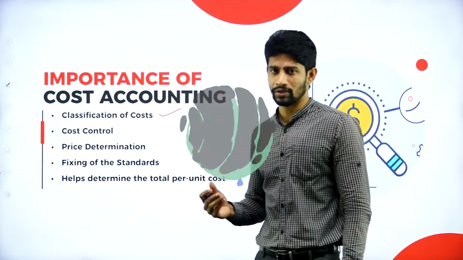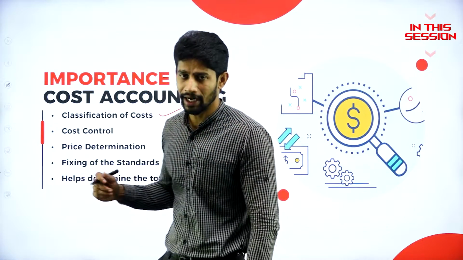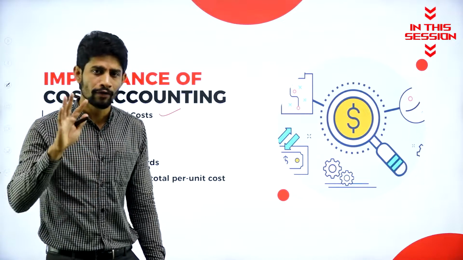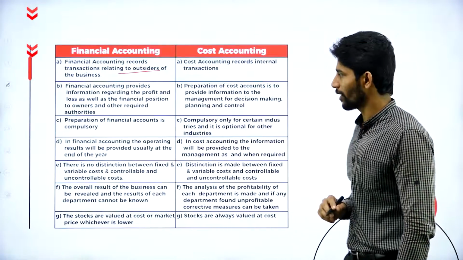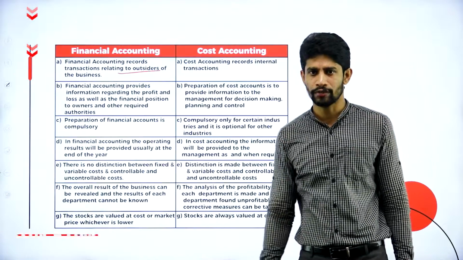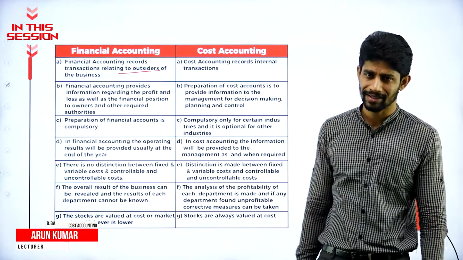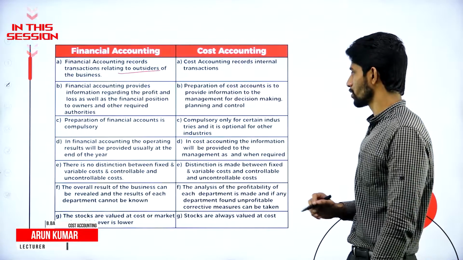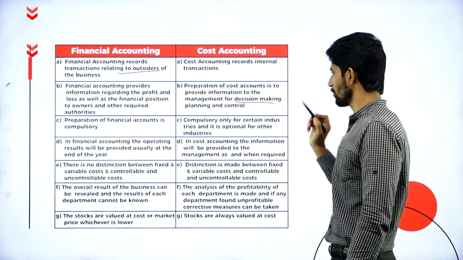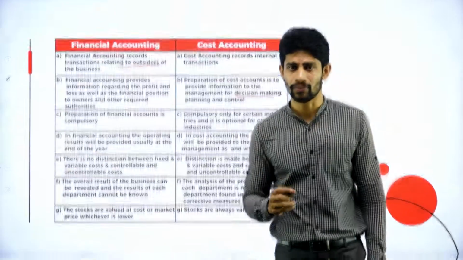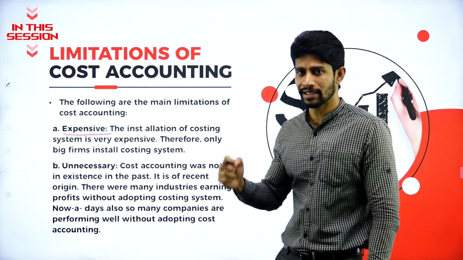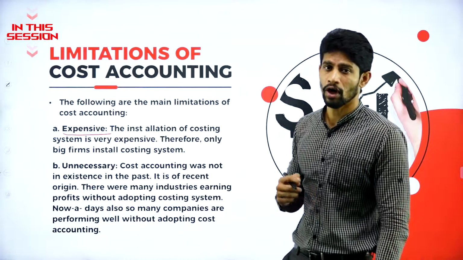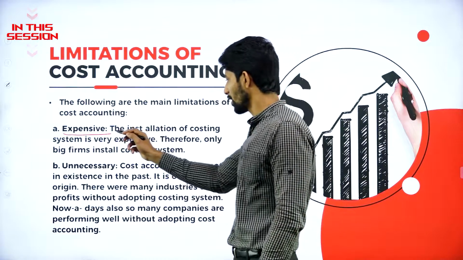We will not be knowing what and all the expenditures we are incurring and how to classify the cost. For example, mainly we are going to classify into 4 categories. Financial accounting provides the information regarding the profit and loss about a particular business entity. But the preparation of cost account is to provide information to the management for decision making, planning and control. You are supposed to keep a person to maintain the cost accounting for each and every department, where you will be spending more on human resource. That is why it is called expensive.